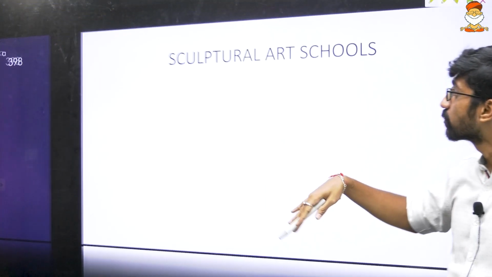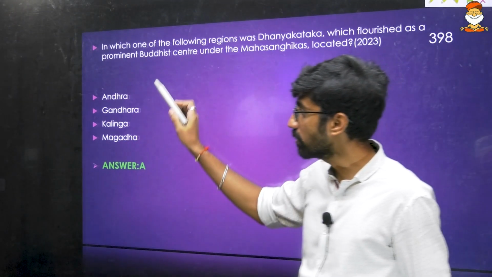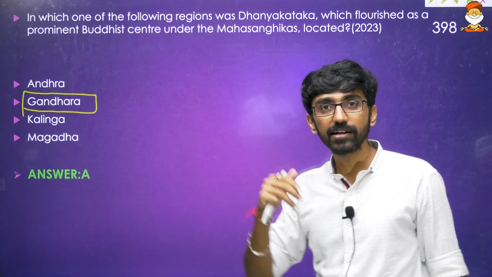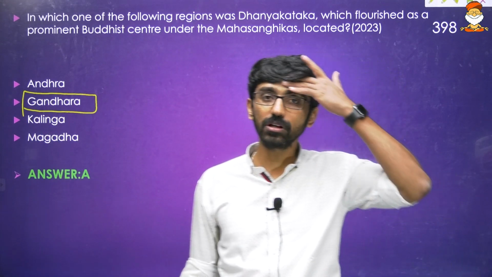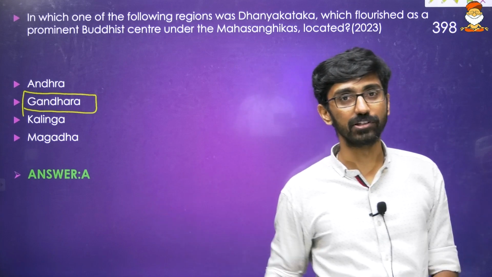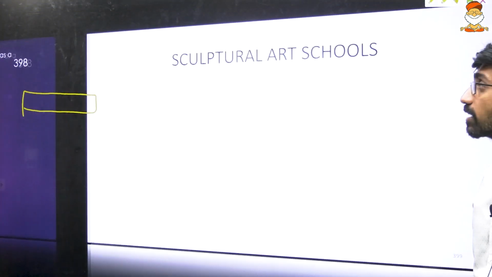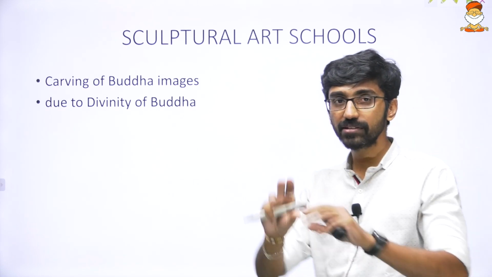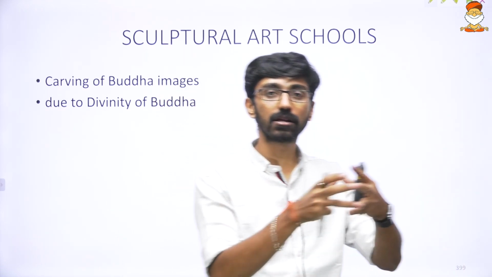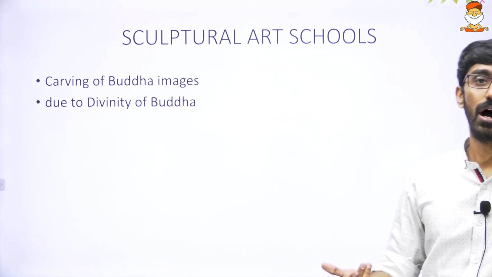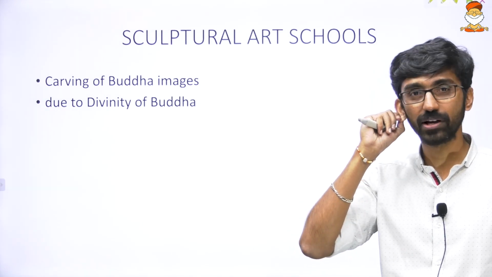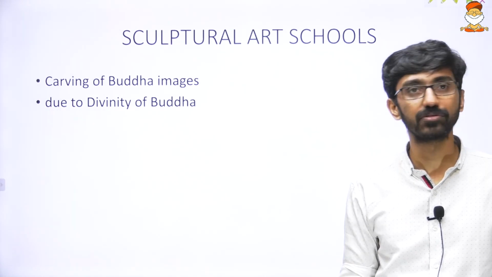Now we'll discuss these cultural schools, because this question is making us read about the Gandhara school. But Gandhara school is not just standalone. Along with Gandhara, there is Mathura school, and along with Mathura school, we have Amaravati school also. We'll discuss all of them. That's cultural art schools, carving of Buddha's images. Sculpture means carving either through stone or wood, or plastering can also be done, or the lost wax technique, with which we can also make sculptures.